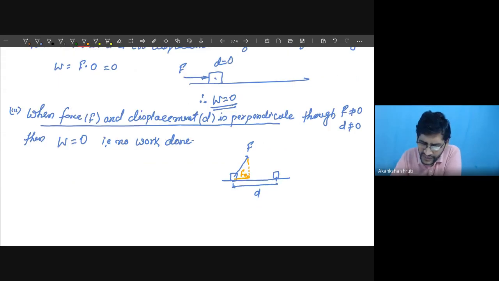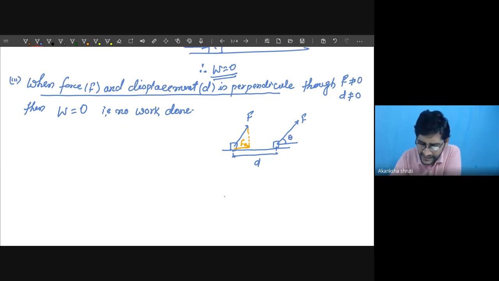Now, if this angle is made bigger, here we had considered this angle as theta. Now consider the second situation. On the same object, I am going to apply the force like this, closer to 90 degrees, though because of this the object might have moved.